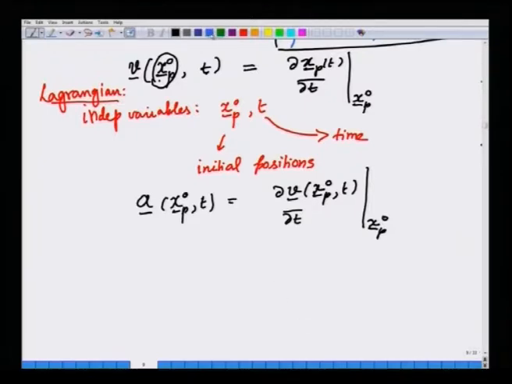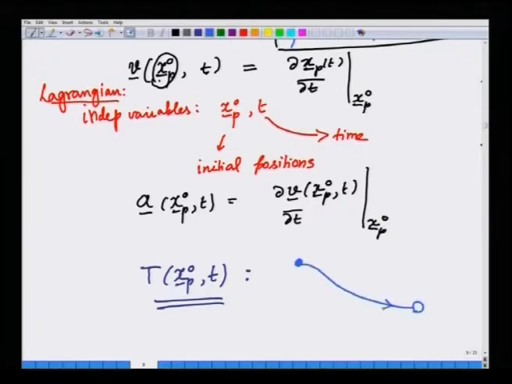One can also extend this to other fields such as the temperature field, the temperature of a fluid particle at a later time. Imagine this is a Lagrangian description. Imagine you follow the motion of a particle; the particle was here at time t equal to 0 and it is moving at a later time here.